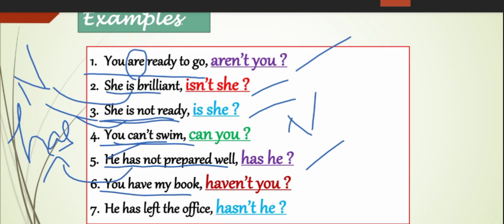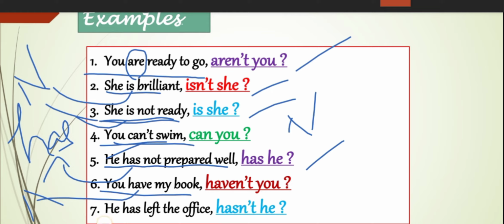You have my book. Where is the auxiliary here? Have is the auxiliary. Is it a positive statement or a negative statement? It is a positive statement, right? You have my book, haven't you?